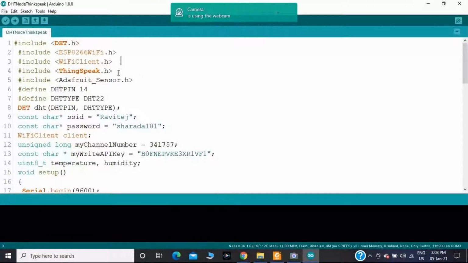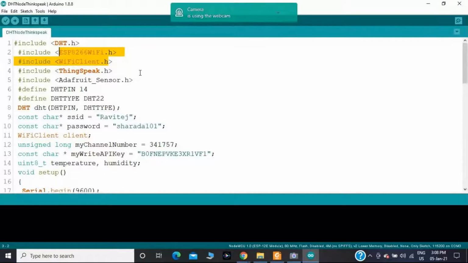Then, in order to send the temperature and humidity through the Wi-Fi module to the ThingSpeak cloud service, you need these three libraries. In order to initialize the ThingSpeak cloud service, you need ThingSpeak.h. In order to initialize the Wi-Fi module within NodeMCU, you need these two libraries.